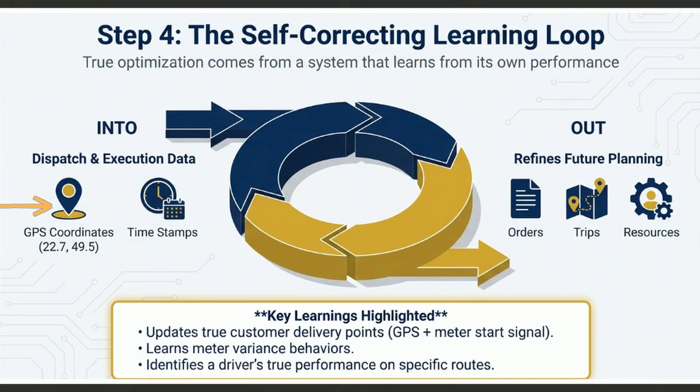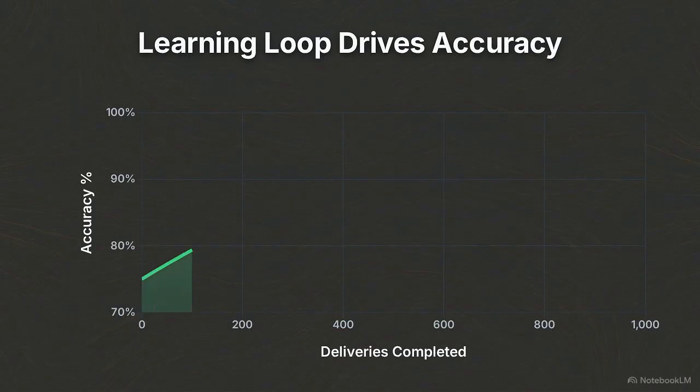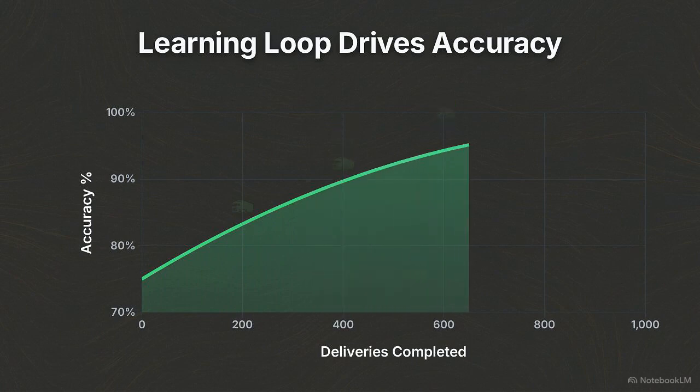Execution data, including GPS coordinates and timestamps, is fed back into the planning core to refine future trips and identify true driver performance. By replacing static hardware with this interconnected feedback loop, the system identifies performance variances and becomes more accurate with every completed delivery.